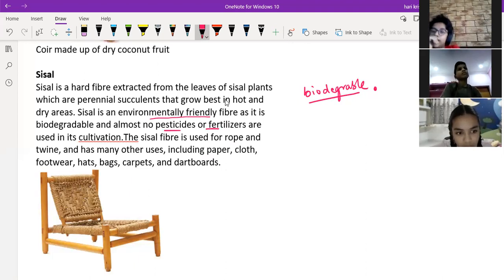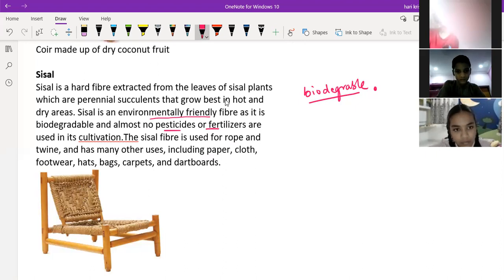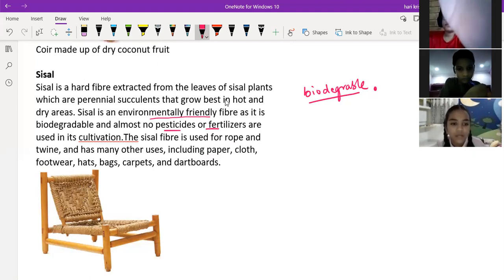So chemicals which are used in the cultivation will help the growth of the plant. Pesticides kill the insects or germs present on the plants. Fertilizers will help in the growth of the plants.